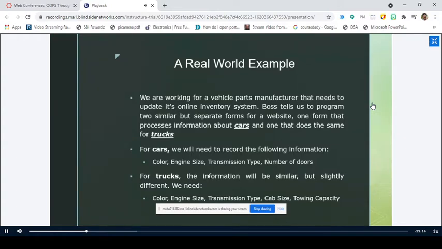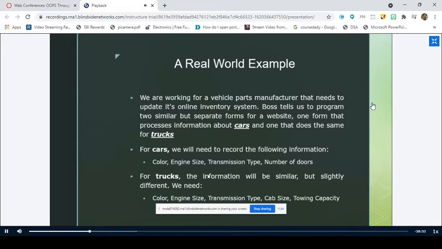But this does not have sufficient strength to develop real-world projects. So in such scenarios, we have another programming paradigm that was developed to meet the requirements of developing real-world objects, which is called object-oriented programming, right?